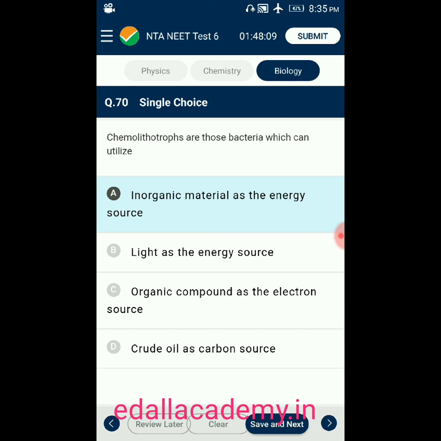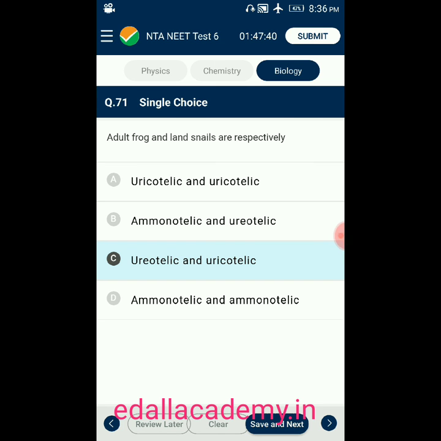Question number 70. Chemolithotrophs are those bacteria which can utilize option A, inorganic materials as the energy source, option B, light as the energy source, option C, organic compound as the electron source, option D, crude oil as carbon source. The answer for this question is inorganic material as energy source. Chemolithotrophic bacteria use inorganic material as the energy source. So the correct option is A.